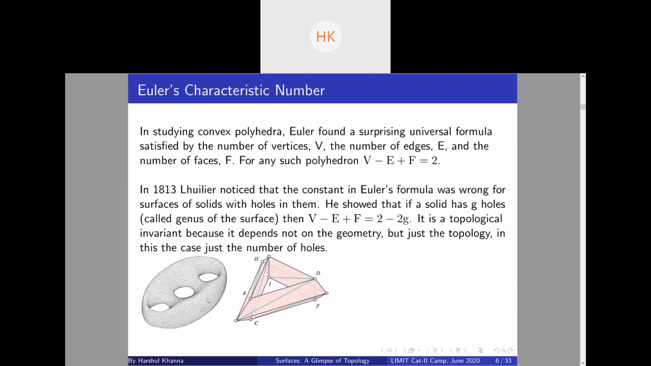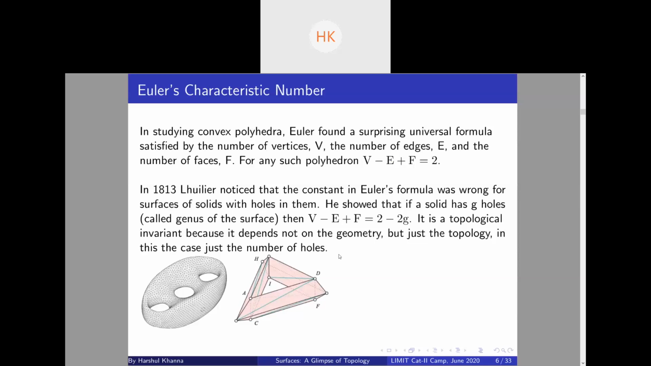So in 1830, Lhuilier noticed that this formula did not hold for surfaces which had holes in them. For example, you can see here, this is a triple torus and this is a normal torus. What you do is introduce a triangulation on them, because these surfaces are compact. That's why you can triangulate them with a finite number of triangles. You need not care about it, but just know it as a fact.